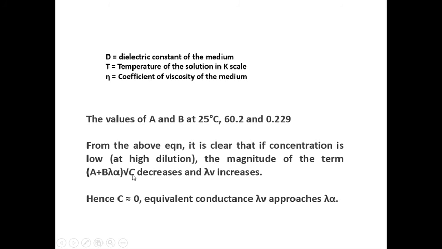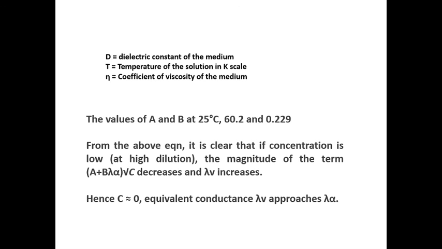So, the second right hand term decreases at low concentrations and lambda V increases, means equivalent conductance at particular dilution increases. Hence, if concentration approaches 0, equivalent conductance at particular dilution approaches infinite dilution equivalent conductance.